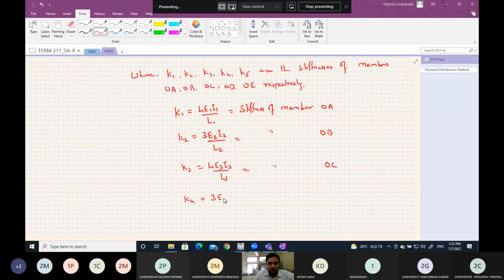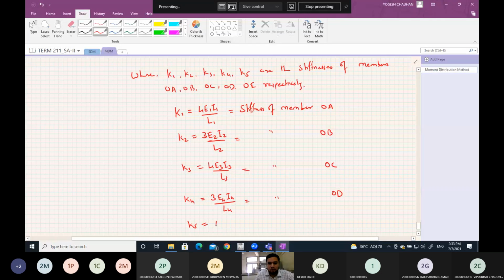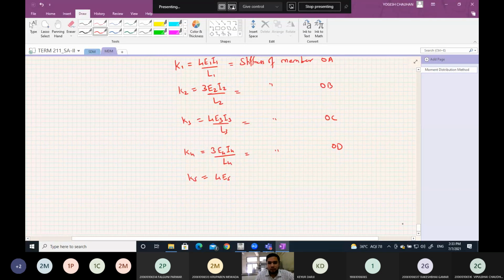K4 is 3 E4 I4 by L4, that is the stiffness of member OD, and K5 is 4 E5 I5 by L5, which is the stiffness of member OE.